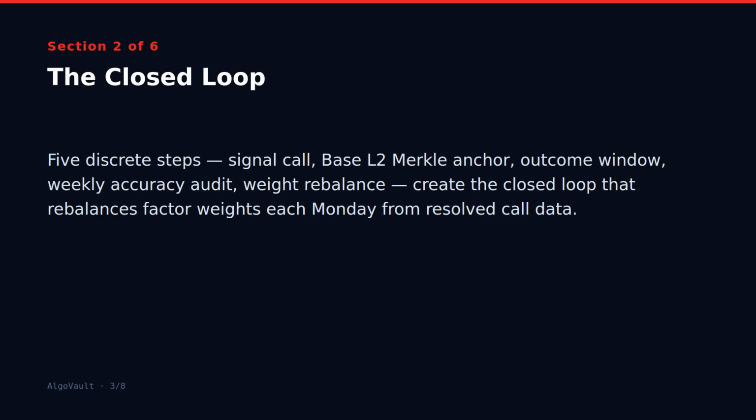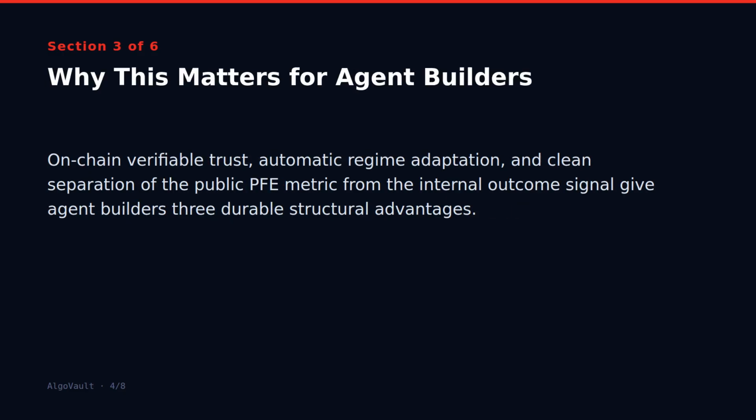Fourth, a weekly aggregation runs the accuracy audit. Signal classes whose verdicts correlated with correct outcomes see their weight increase. Classes that were weakly correlated or contrary to the resolved outcome see their weight decrease. No human rewrites a config file, and no subjective override is applied. The resolved call corpus decides.